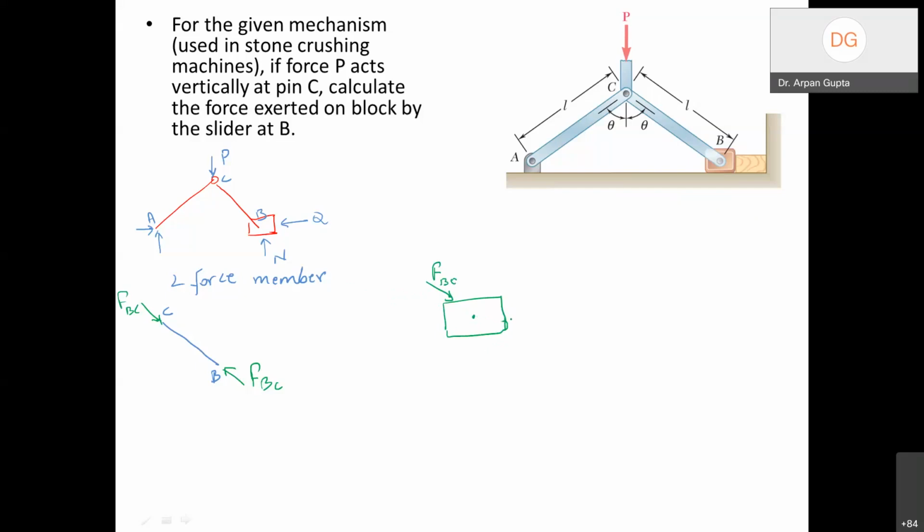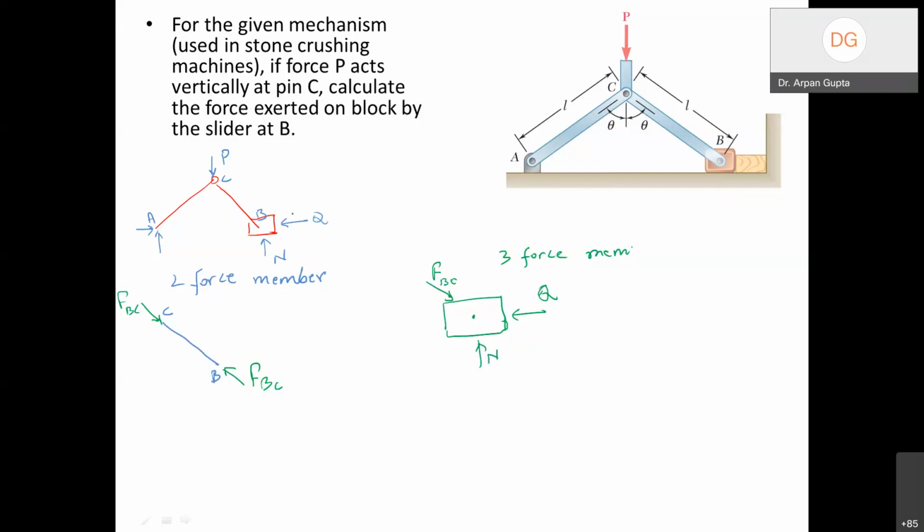And there is an external force Q, which we want to find out. And obviously, there will be a normal reaction. So you can see that this is going to be a three force member. And now we want to calculate the relation between input force P and the output force Q.